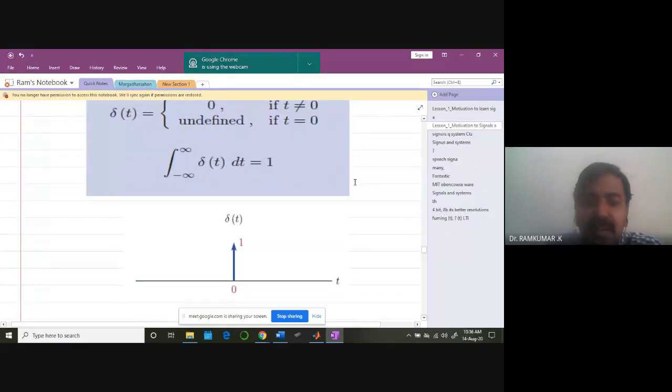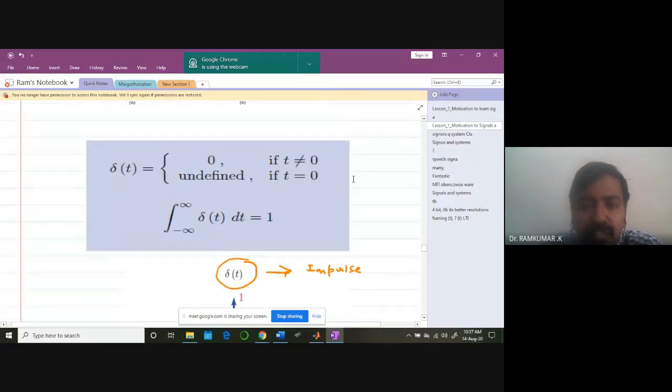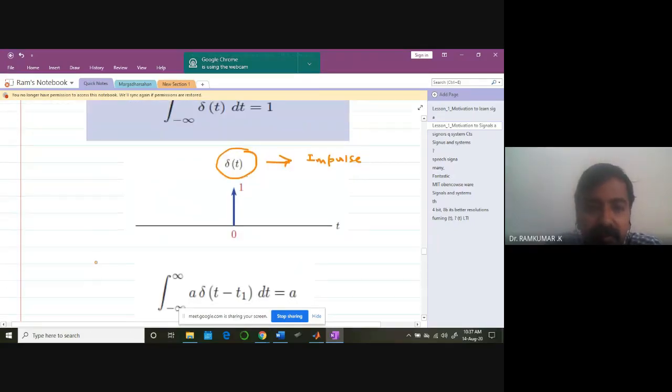This is the first signal, the classic signal called the delta t signal. You call it an impulse signal. Look at how we have defined it. The definition seems to be a little confusing, but don't bother. Just try to think about it. I'm saying the delta t signal, an impulse signal, exists only for time t equal to 0. It's very powerful.